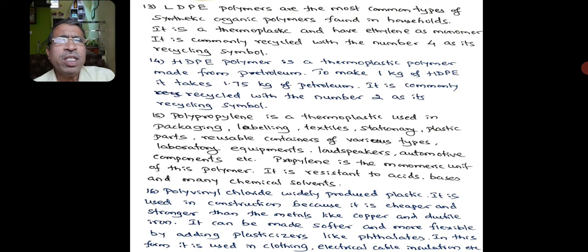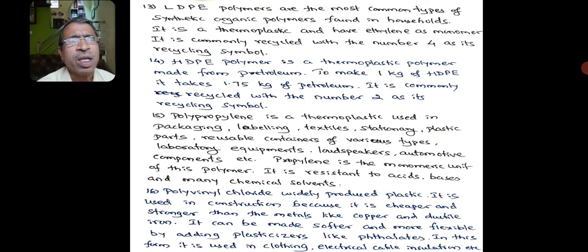Now coming to the first one, LDPE. Low density polyethylene polymers are the most common types of synthetic organic polymers found in households. It is a thermoplastic and has ethylene as its monomer. It is commonly recycled with the number 4 as its recycling symbol.